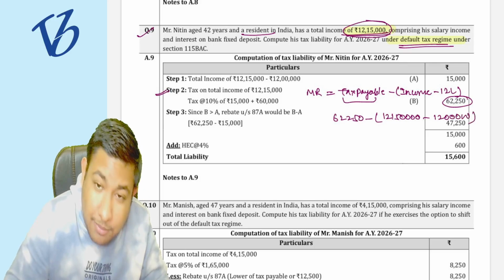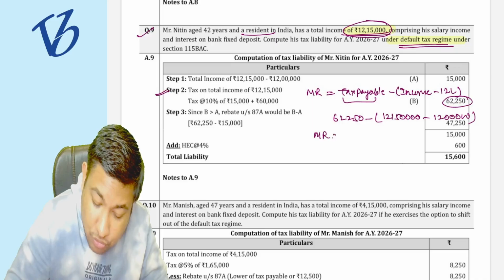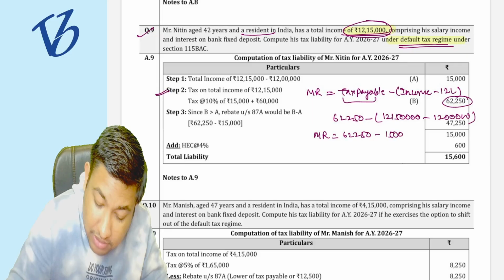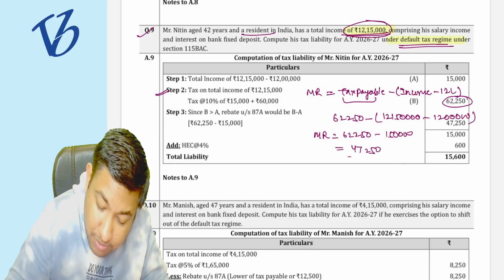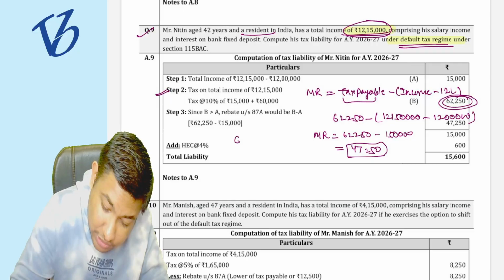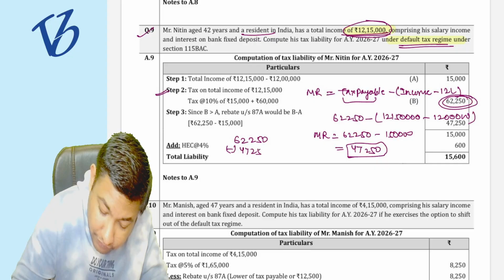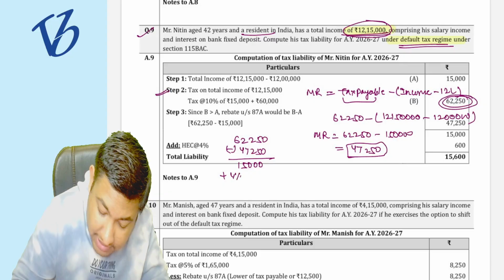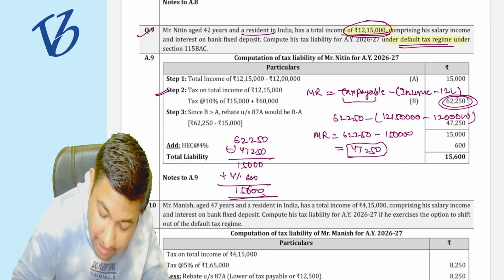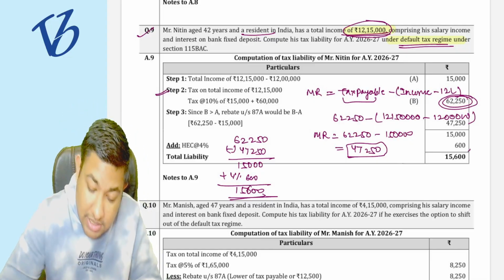So my marginal relief is going to be 62,250 minus 15,000, which is 47,250 as the marginal relief of the total tax. I have to pay the total tax of 62,250, but I am getting the relief of 47,250. That means I have to pay only 15,000 rupees plus 4% surcharge, then 15,600 rupees is going to be my final tax liability.